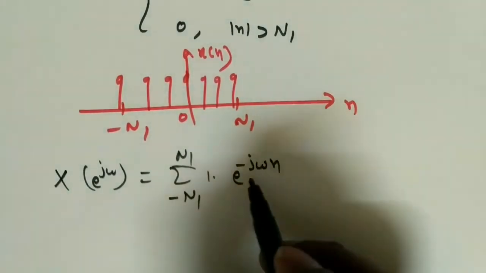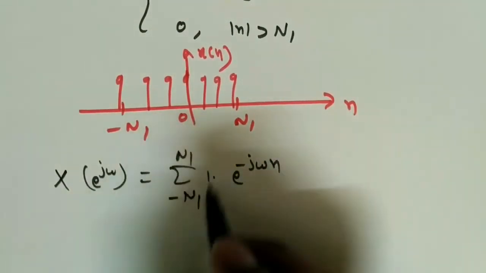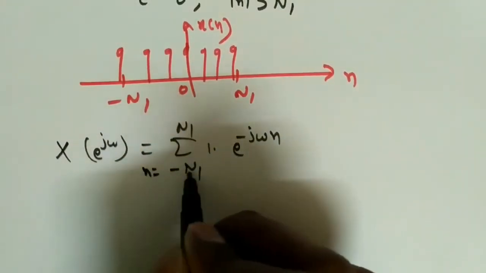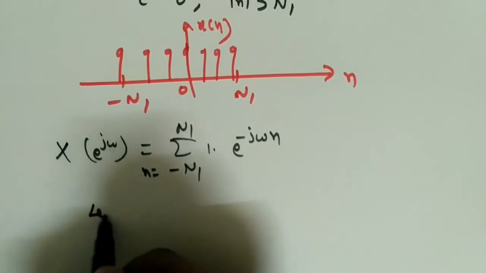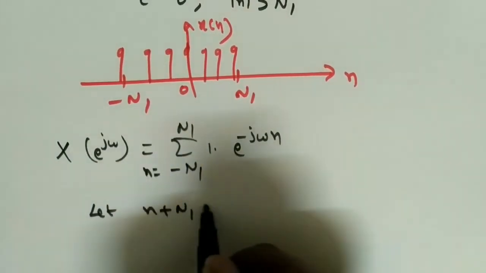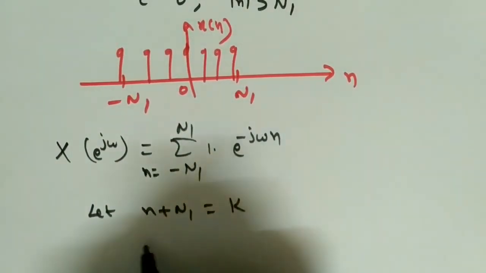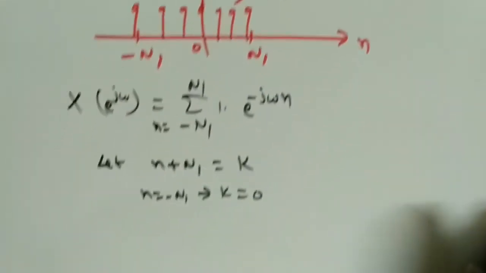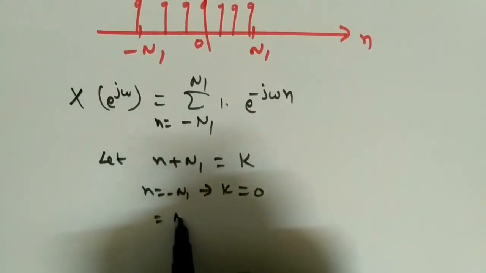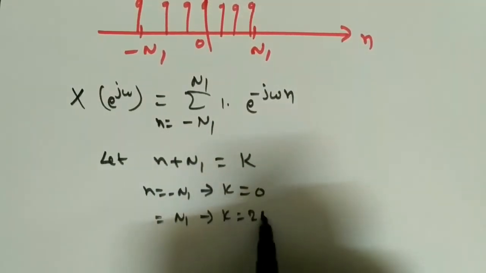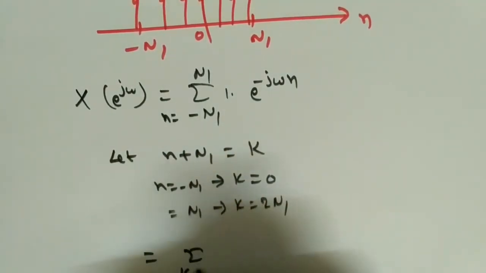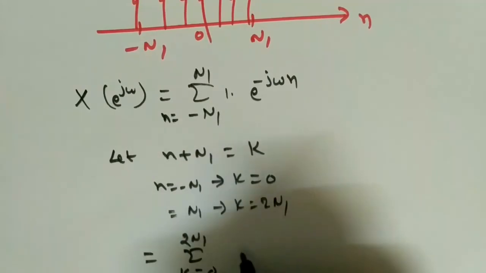Now this is a power n, but these are constants. So what we need to assume is, n is equal to minus n1 to n1. Let n plus n1 be equal to some k. When n is equal to minus n1, k will become 0. When n is equal to n1, k will become 2 into n1. So this limit leads to k is equal to 0 to 2 n1, and it will become e power minus j omega.